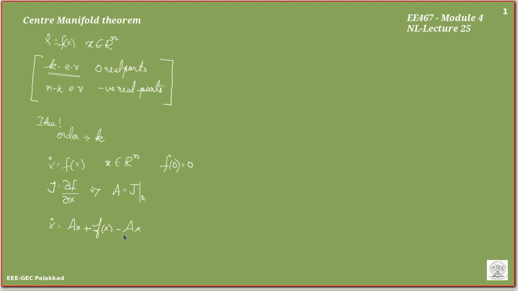So this can be written as Ax plus, taking these two terms together, f tilde of x, where we can also state that f tilde of 0 is equal to 0 and dou f tilde by dou x at 0 is also equal to 0. And 0, 0 is the equilibrium point of the system.